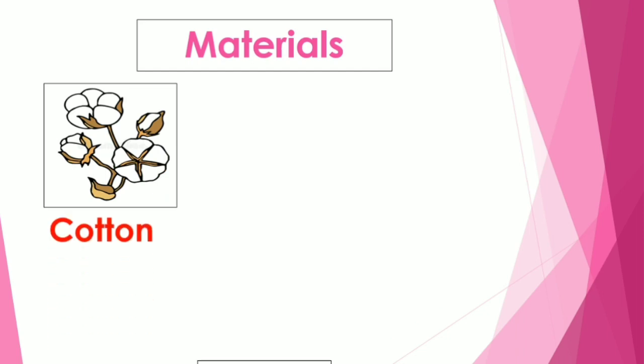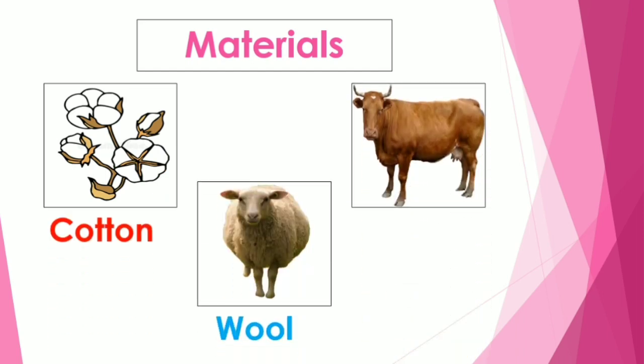As a revision, these are the three materials that we are using to make our clothes. First is cotton, wool, and leather.